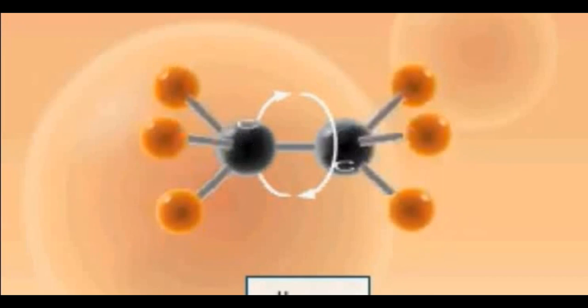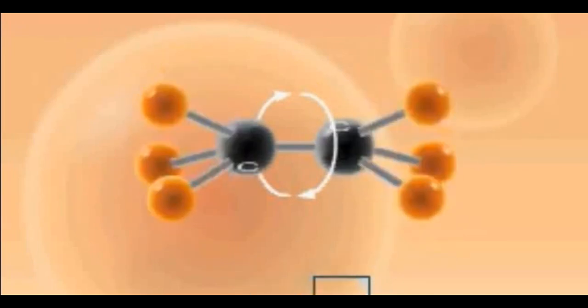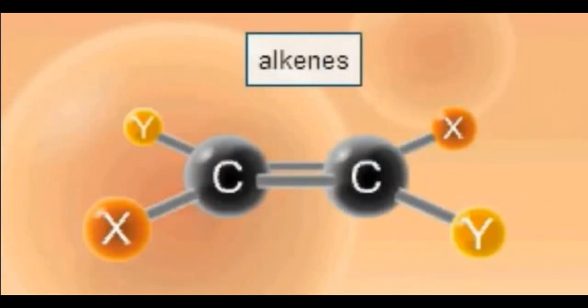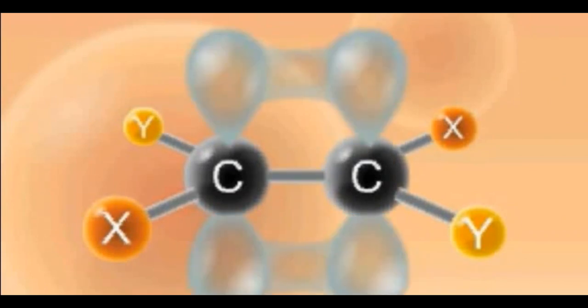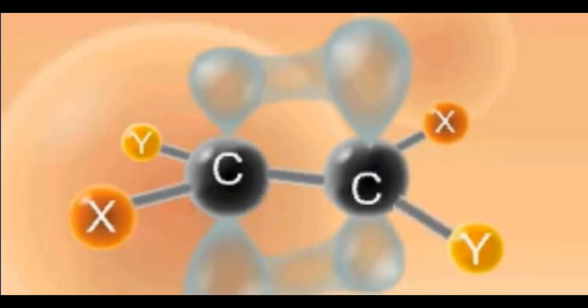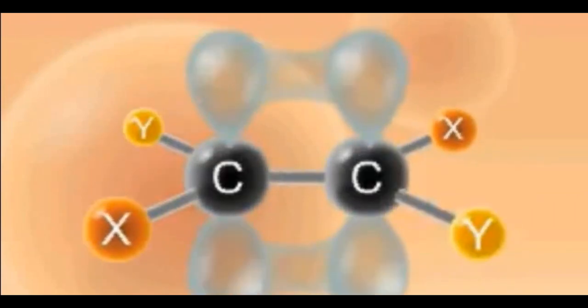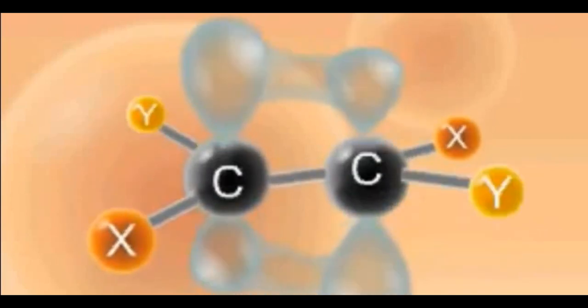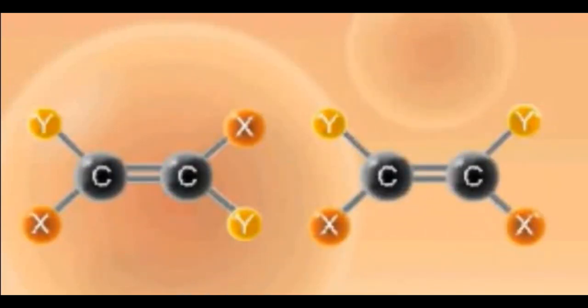It can rotate up to 360 degrees completely. But when we talk about alkenes, there is a double bond between two of the carbon atoms. In an alkene molecule, there is a pi electronic cloud above and below the chain, so it will not let it move in all directions. Instead, there will be restricted motion, only a little bit, which will give rise to two different kinds of isomers, that is, the cis isomer as well as the trans isomer.